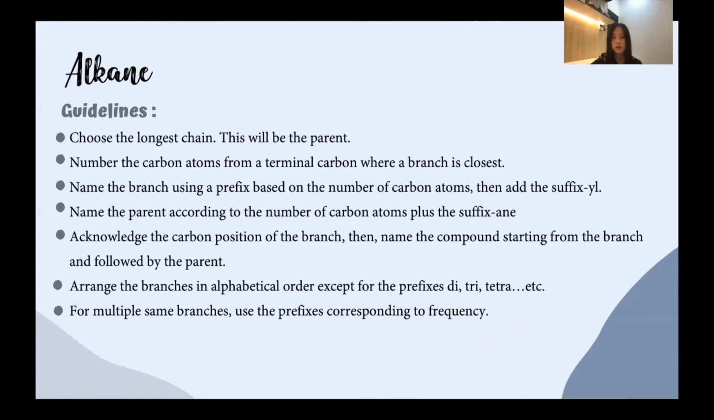Acknowledge the carbon position of the branch, then name the compounds starting from the branch and followed by the parent. Arrange the branches in alphabetical order except for the prefixes di, tri, tetra, etc. For multiple same branches, use the prefix corresponding to frequency.